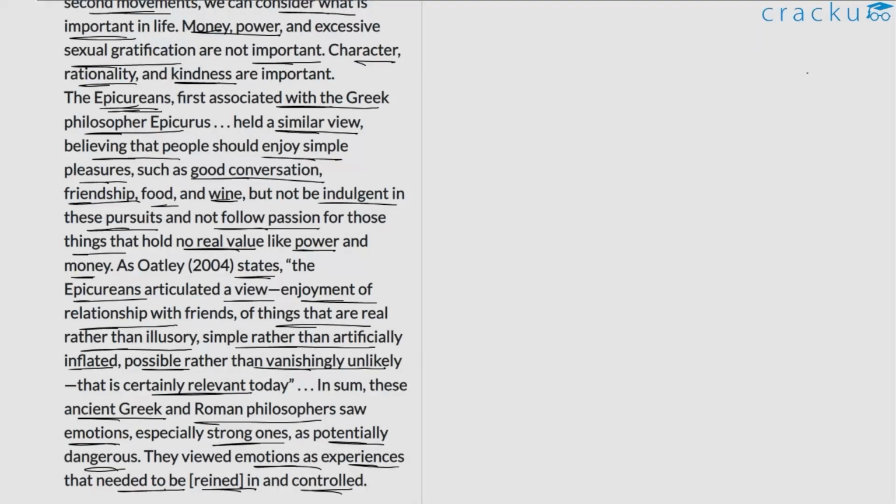The author highlights that if you look at it, there is a commonality between these two ideas, or from these two different spaces, from the Greeks and the Romans. They held a sort of hostility or antagonism towards strong emotions. So they were against it. They wanted us to be in control of our emotions. This is what they both suggested, according to the author.